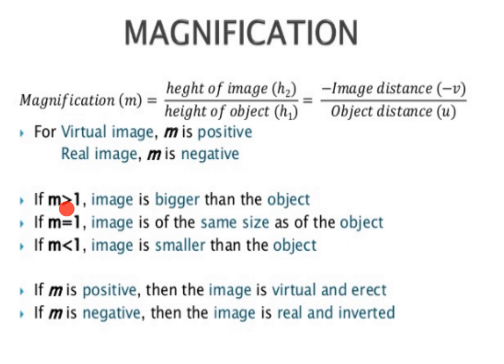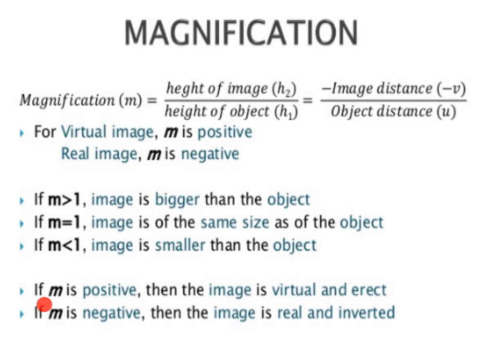If m is greater than 1, the image is bigger than the object. If m is equal to 1, the image is of the same size as the object. If m is less than 1, the image is smaller than the object.